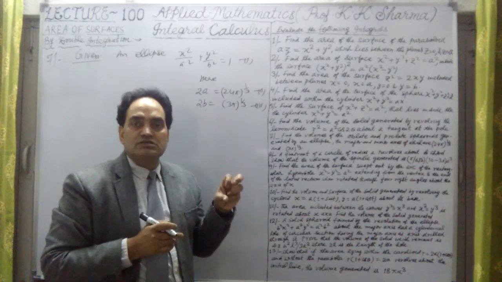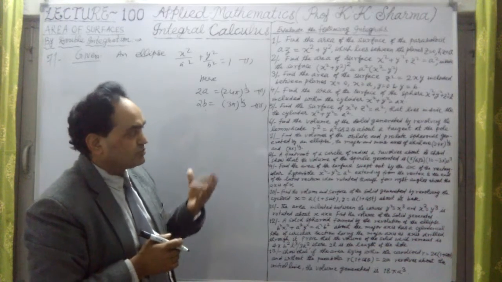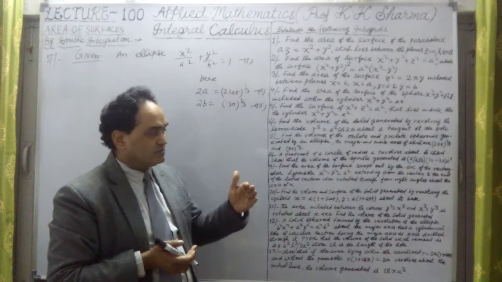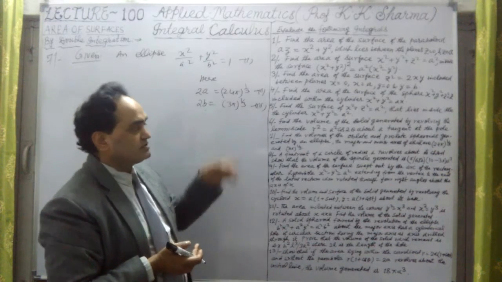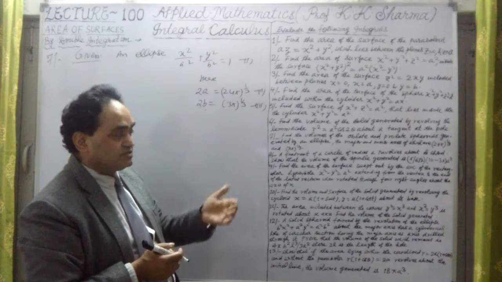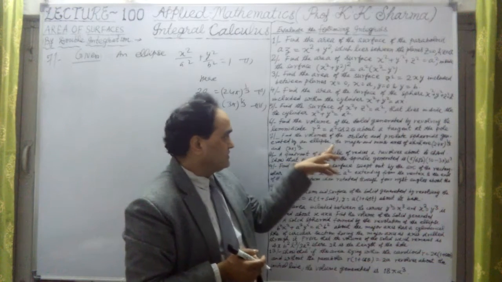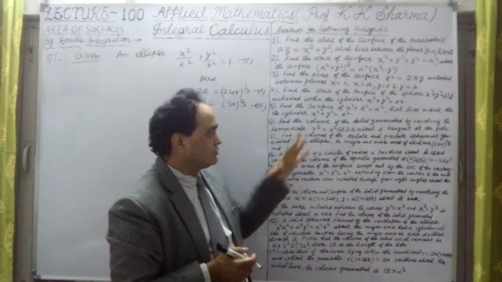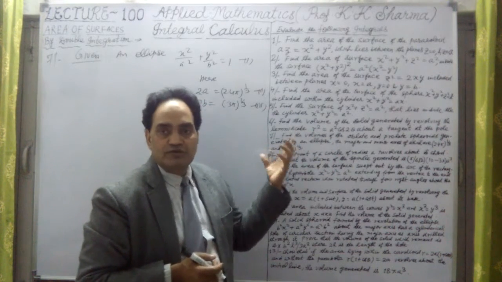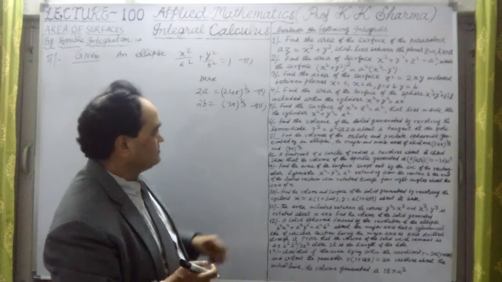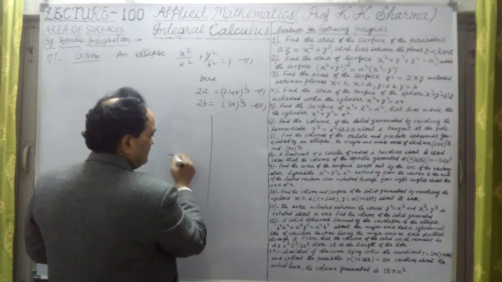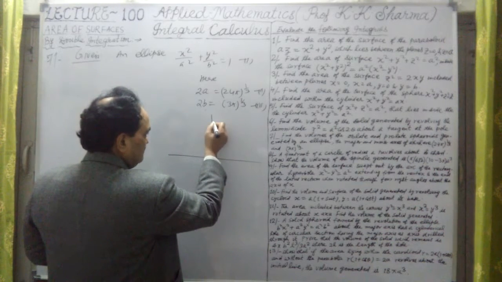Now the question is what is oblate and what is prolate. Oblate is when we revolve the ellipse about the minor axis. Prolate is when we revolve the ellipse about the major axis, that is the prolate spheroid. So we have to find the volumes of the oblate and prolate. That's the point here, so let me solve it. Let me take the major axis here.